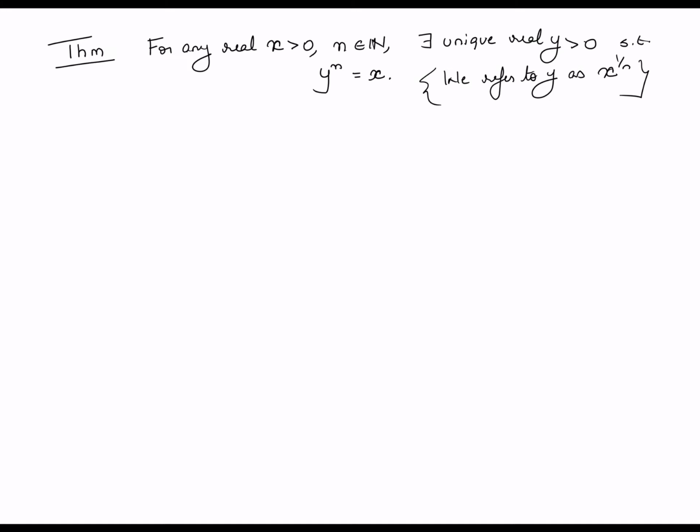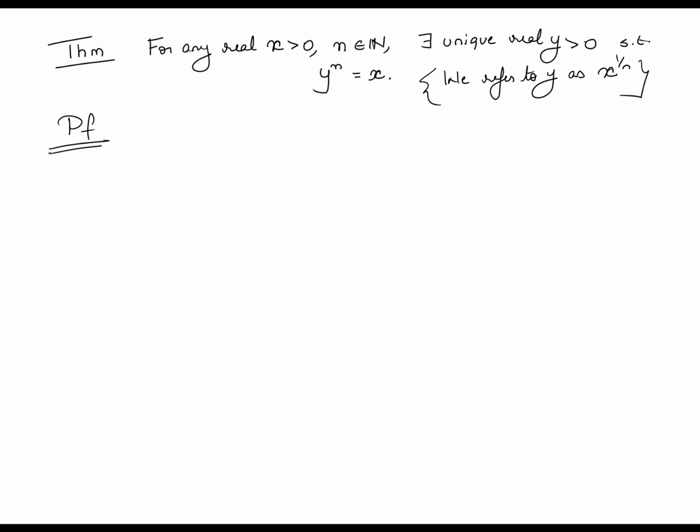So not just the square root of 2, the nth root of any positive number in fact exists within the set of reals. This is a property which, as we already know, does not hold within the rationals, but now we are going to show that because the reals satisfy the least upper bound property, this in fact does hold. So stare at the theorem statement a couple of times to make sure that you understand what exactly it is trying to say. And now let us get into the proof.